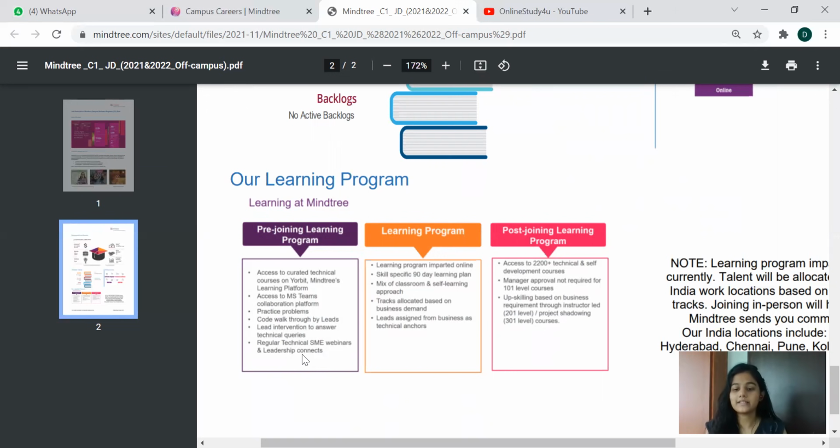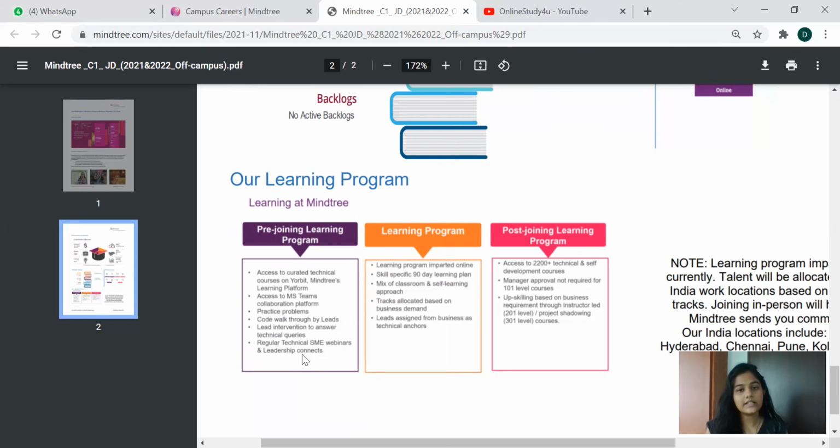So you will get someone assigned from the industry, and that will help you go through the learning process. The post-learning process will include access to 2,200-plus technical and self-development courses, with manager approval not required for 101-level courses, upskilling based on business requirements through instructor-led 201-level, and project shadowing 301-level courses. Before you get into that, you will have a complete walkthrough of everything.